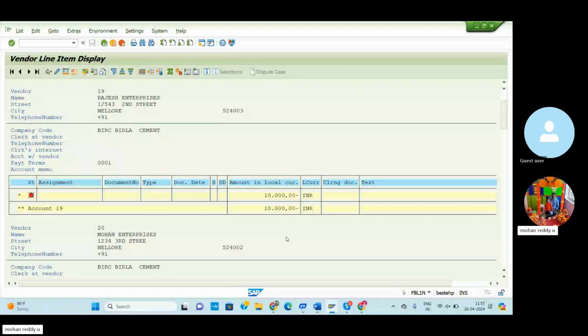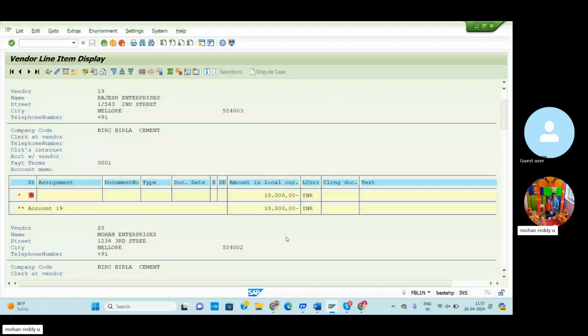The same error will be displayed. F-65. Once again, I'll check in Google for the credit memo T code. Debit memo vendor, FB75.